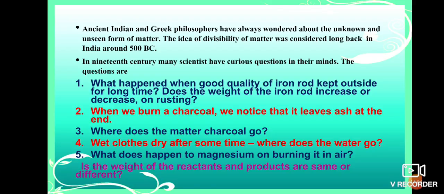And wet clothes dry after some time. When wet clothes dry in sunlight, what happens to the water? Where does that water go? How is it converting into vapors? We have to know. Then, what happens to magnesium on burning it in air?